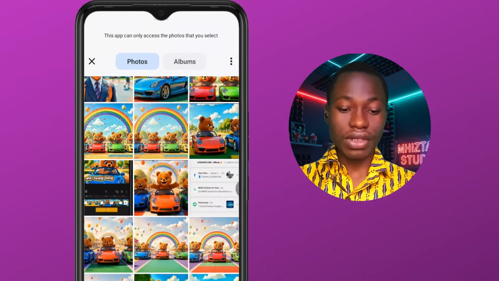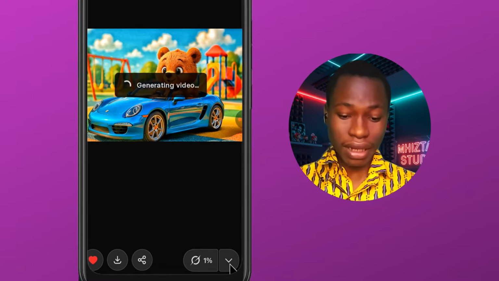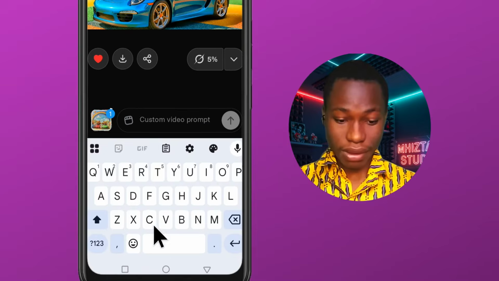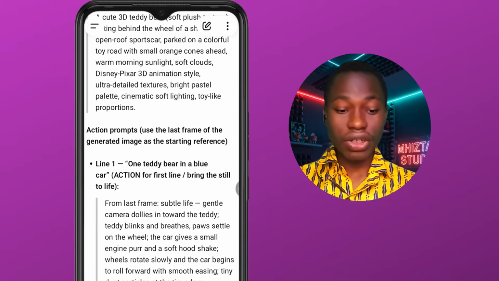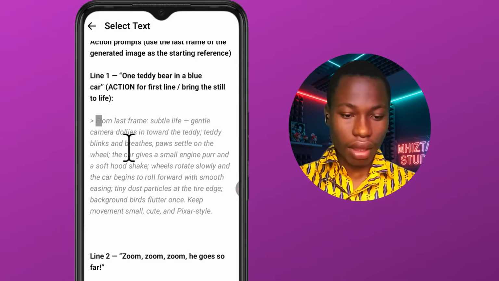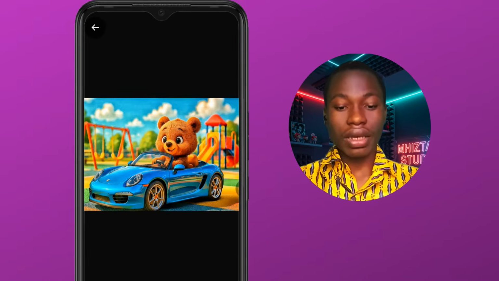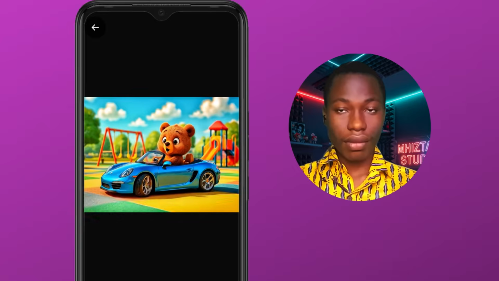Okay, now I'm just going to go to the first image that's generated. This is the first image, and then I'm going to click on custom, so I'm able to write a prompt. In this case, I'm going to head back to ChatGPT. Okay, so I'm going to come to the action prompt, which is the first line, and copy it. So I'm going to paste it here and then hit generate. Okay, and it's generated. Look at it now. Let's play it.